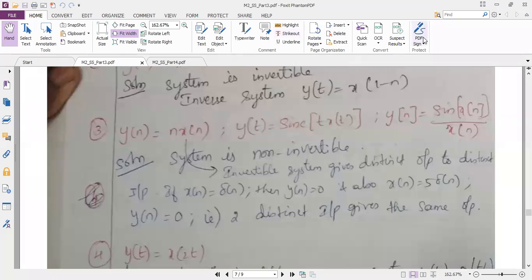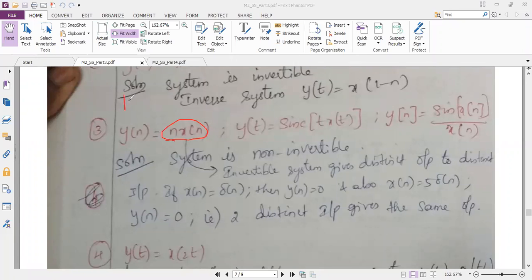Note the hint. Now I'm going to give you a hint on how to predict that the given system is non-invertible. So if the question is in this format, we should predict that it is non-invertible. I will write the reason here.